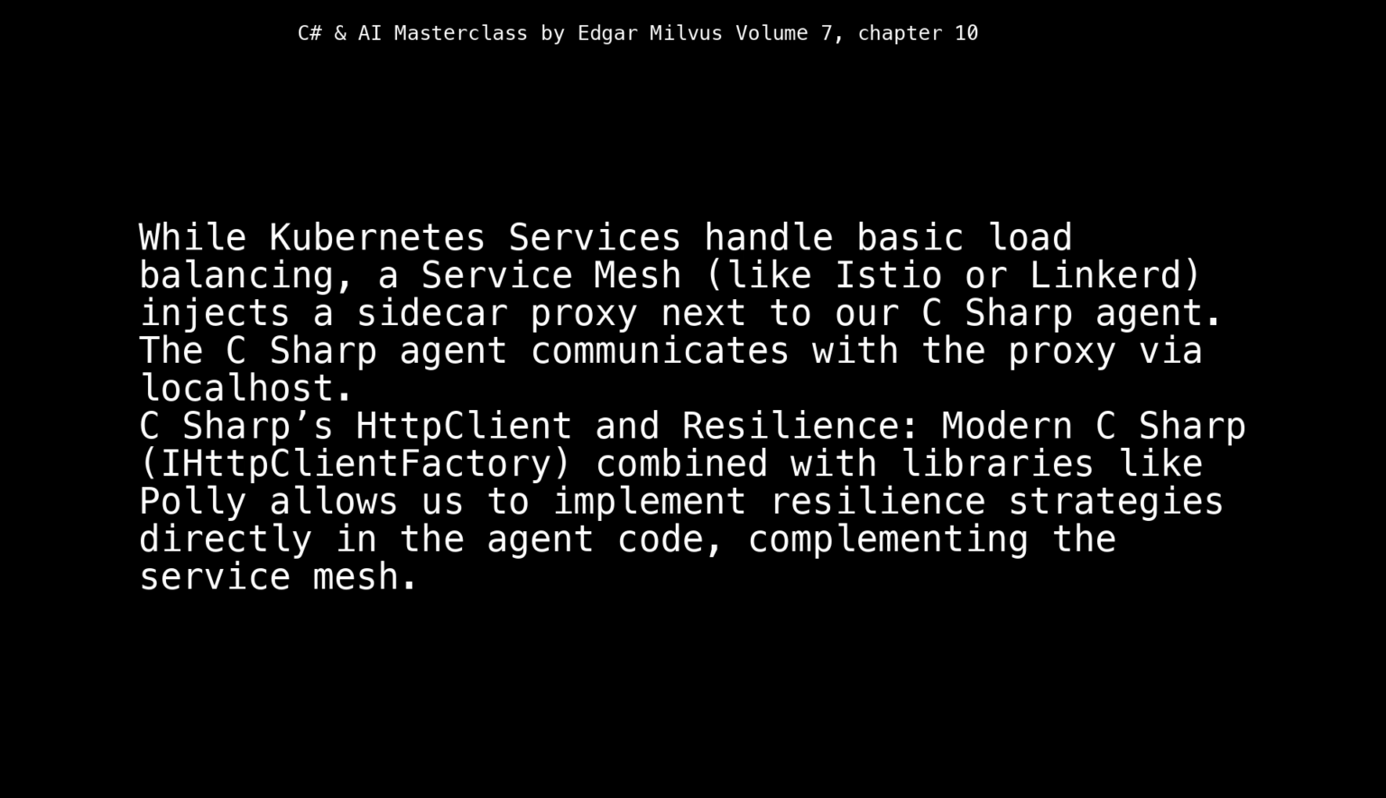While Kubernetes services handle basic load balancing, a service mesh, like Istio or Linkerd, injects a sidecar proxy next to our C# agent. The C# agent communicates with the proxy via localhost. C# HTTP client and resilience: the modern C# IHttpClientFactory, combined with libraries like Polly, allows us to implement resilience strategies directly in the agent code, complementing the service mesh.